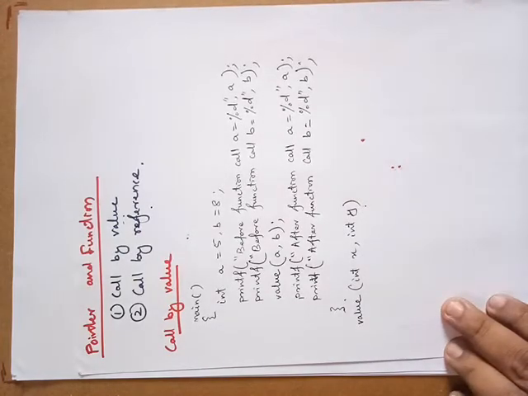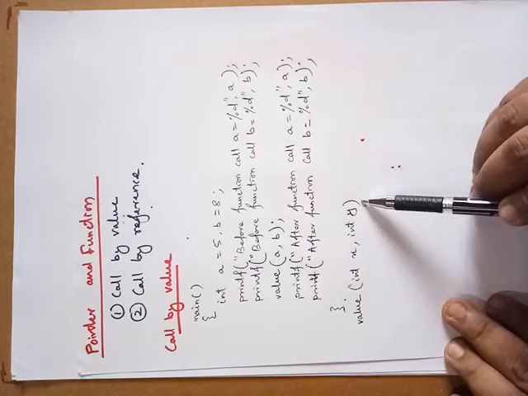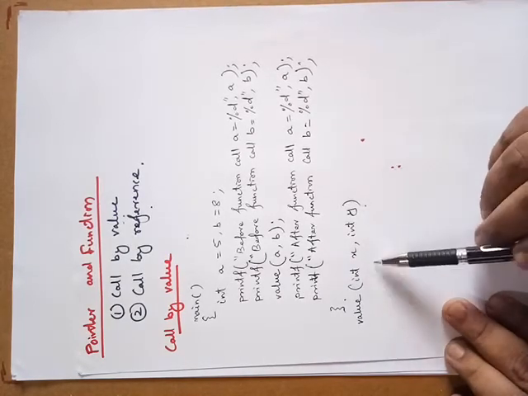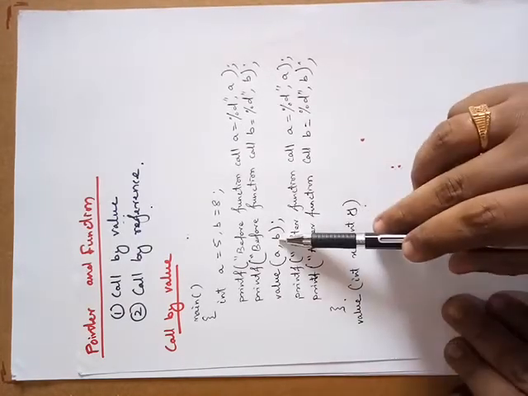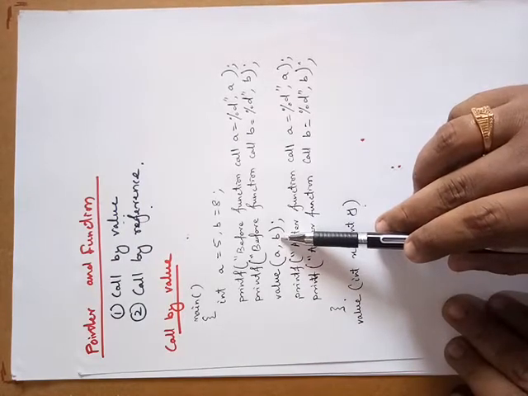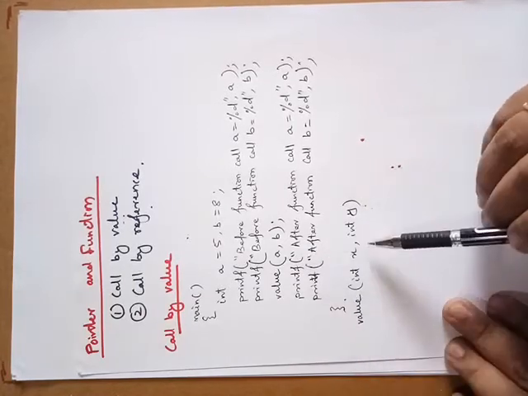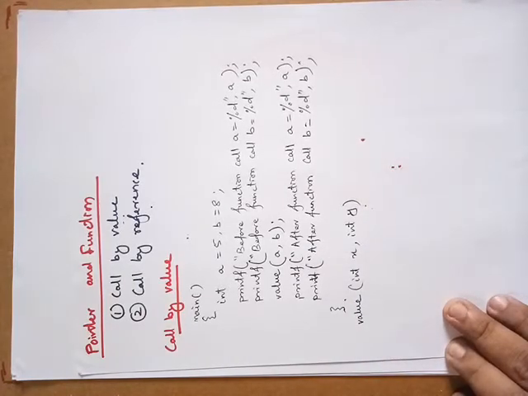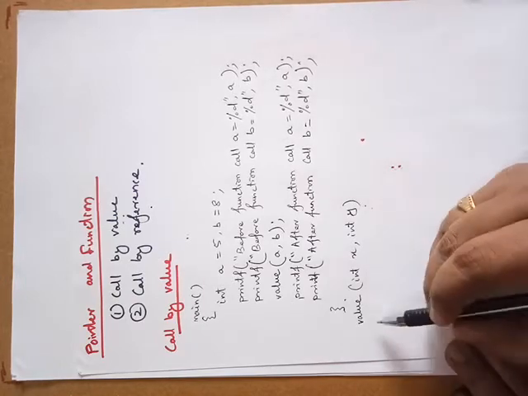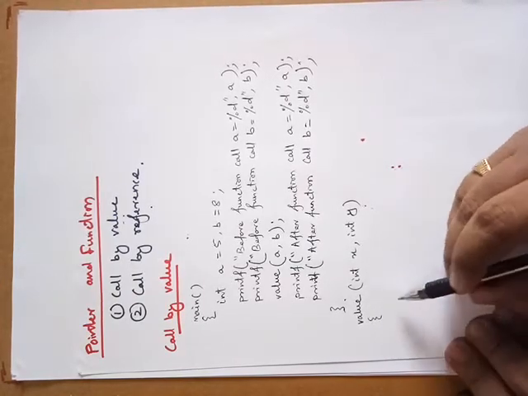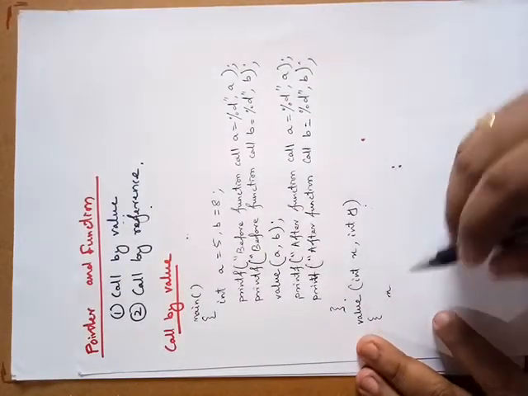I have already told, in call by value, any changes made to the formal arguments do not change the actual arguments. These arguments are different from those arguments. a and b are different from x and y. Now we'll complete the definition part. In the definition part, we'll increment the values. We'll check whether the values are changing or not.